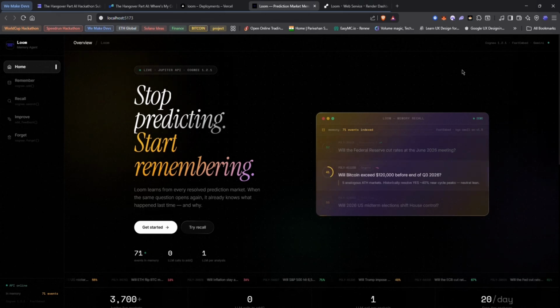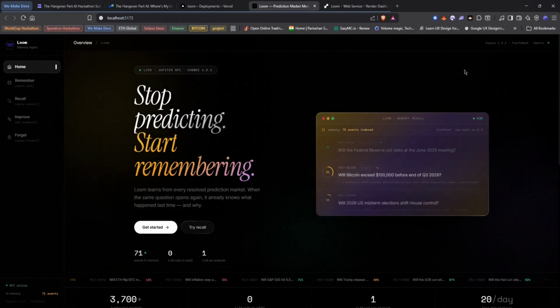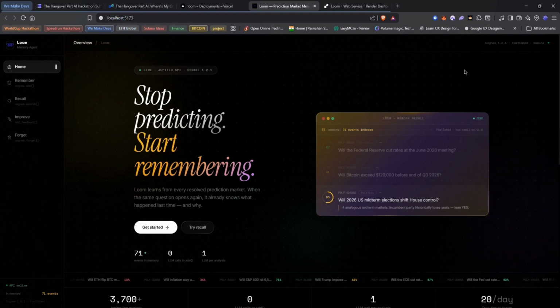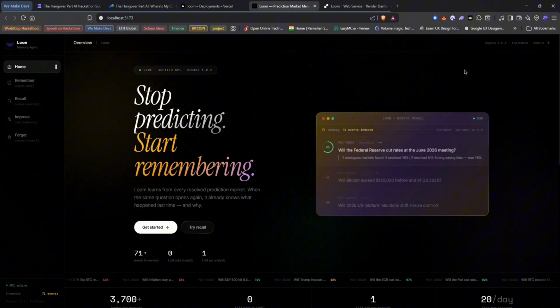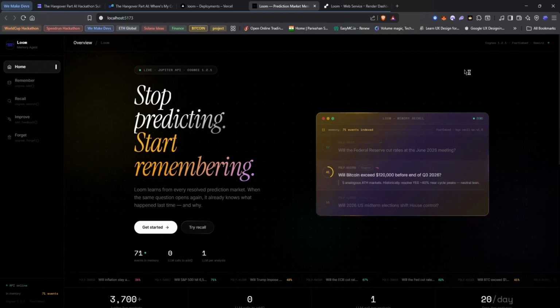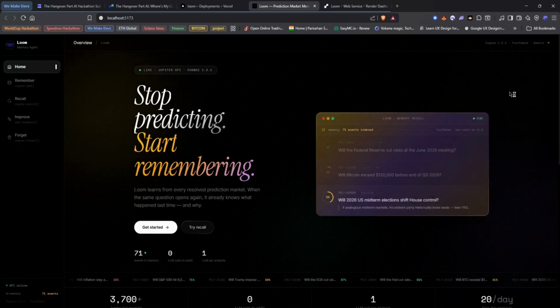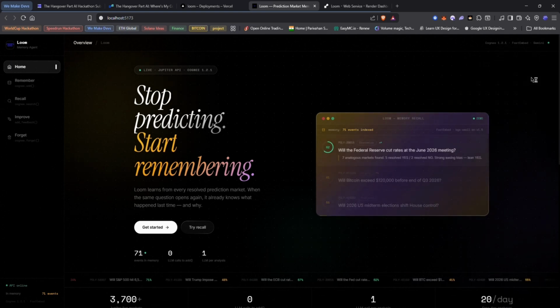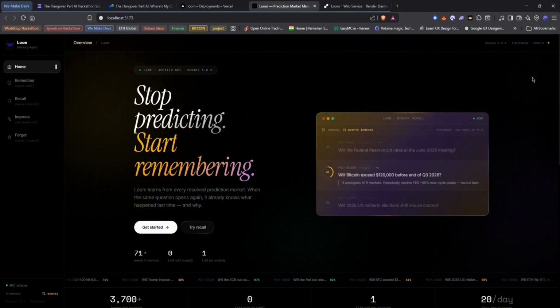Every prediction market trader has done this. A new market opens, you stare at it, you do your research, you form a view. And then 3 months later, the exact same market opens again, different date, same structure, and you start from scratch. The analogy was sitting in your trading history the whole time. You just couldn't access it.